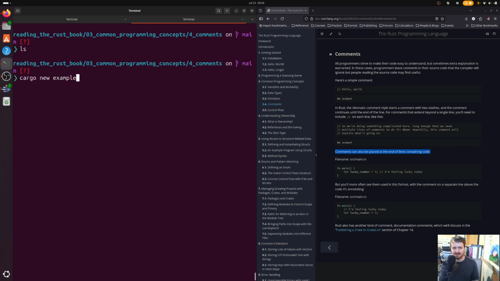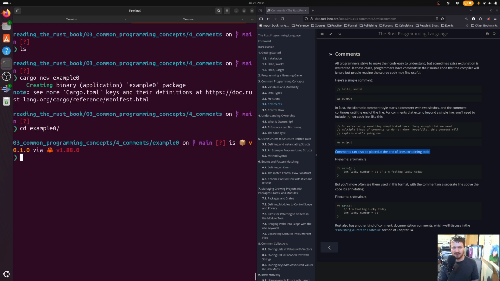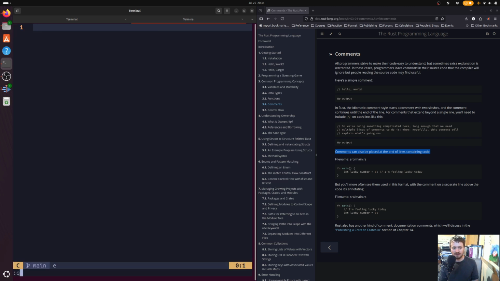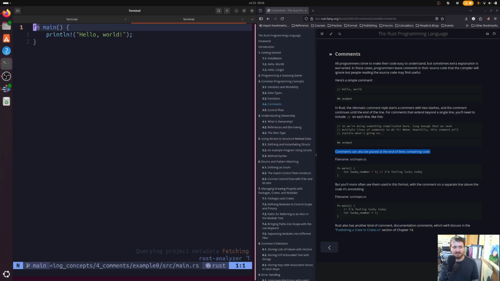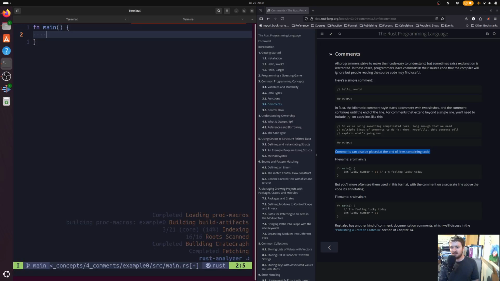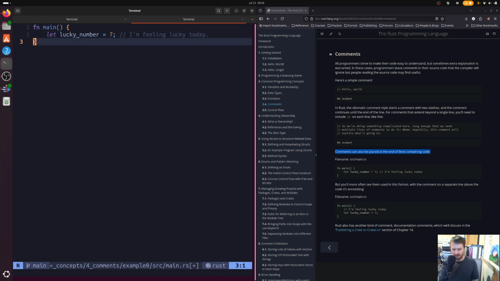Cargo new example0. Go into example0, and I don't know why I thought it was E, but that's fine. Okay. So we could say let lucky_number be bound to the value of 7, and then we could put a comment: I'm feeling lucky today. How about it? Are you feeling lucky today?